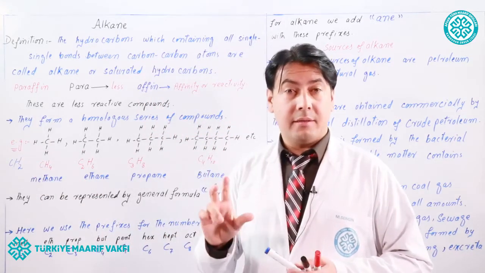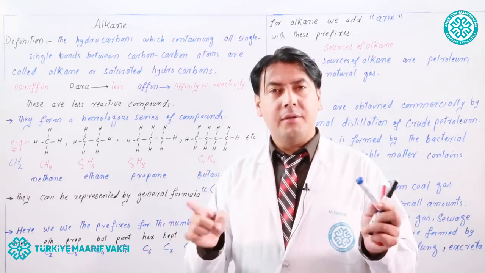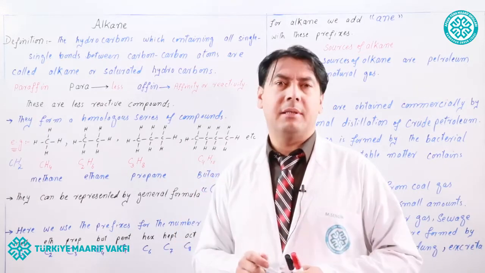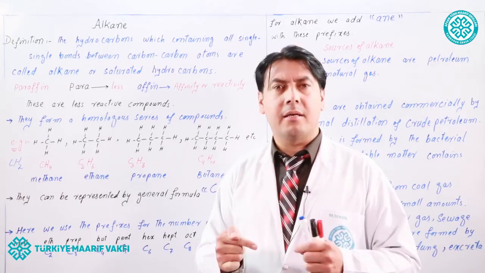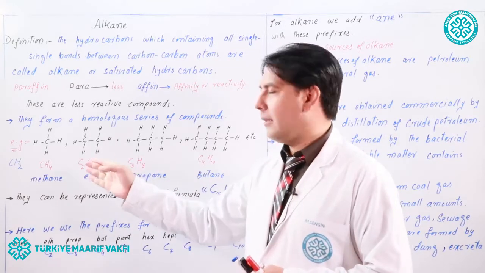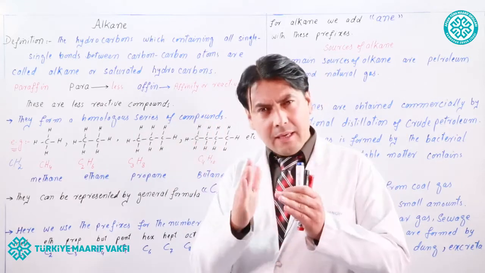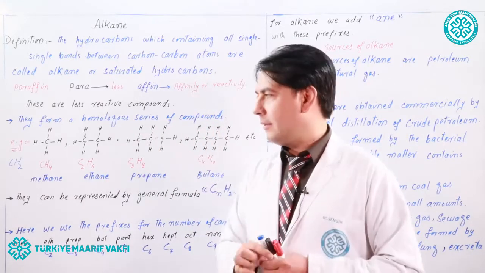So that series in which all the two nearest members differ from each other by methylene or CH2 group are called homologous series. So alkane is also a homologous series.